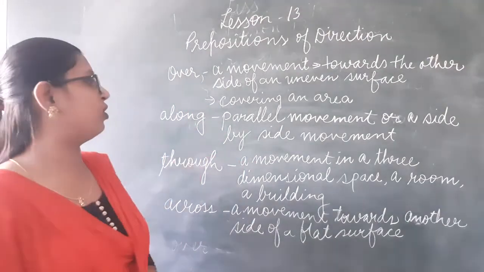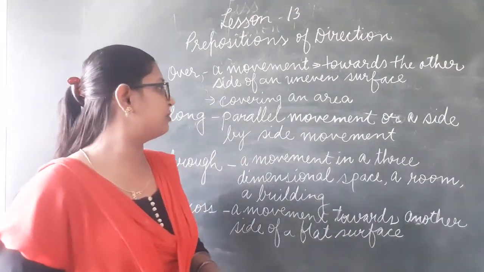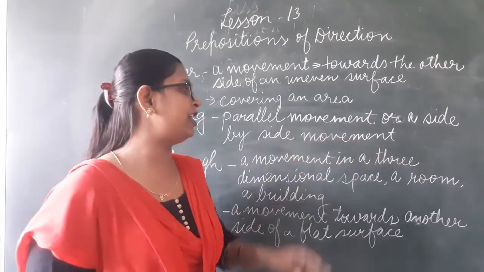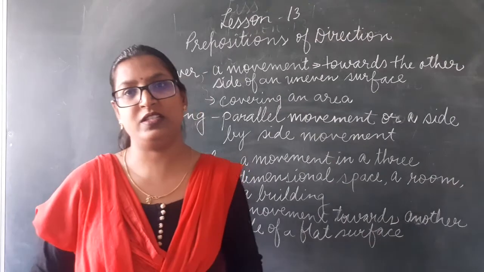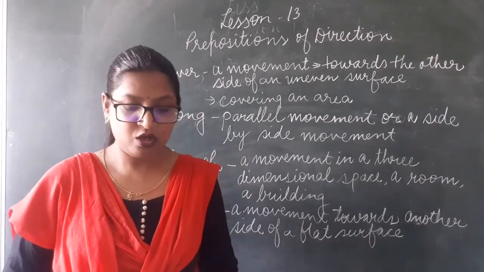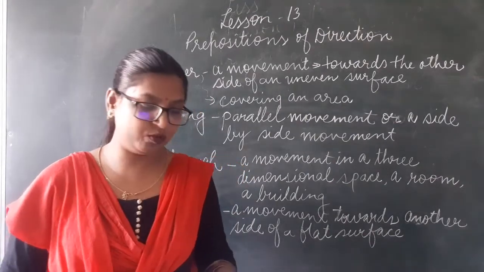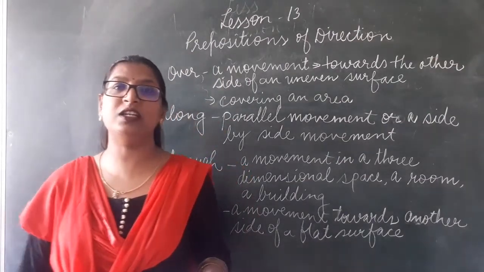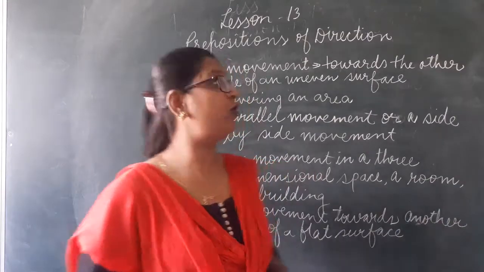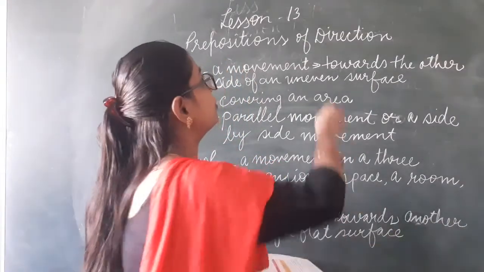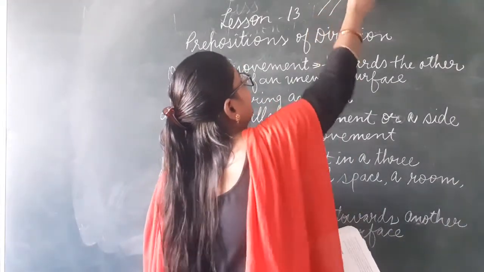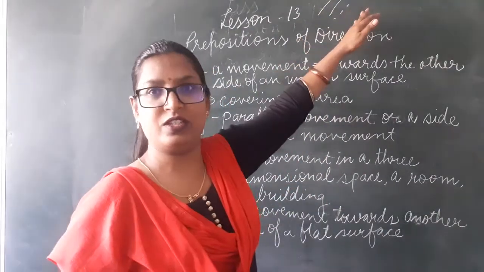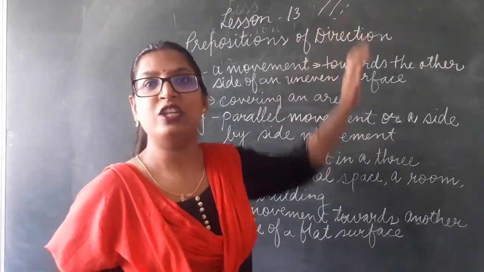Next is along. It indicates the parallel movement or a side-by-side movement. For example, I am walking along the river. Suppose it's the river. I am walking along the river. It's the parallel movement or side-by-side movement.